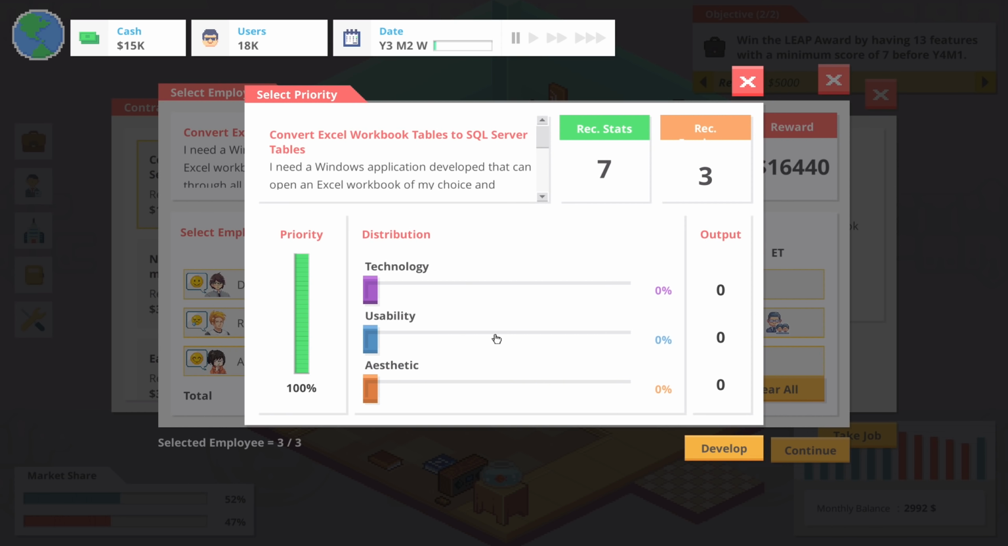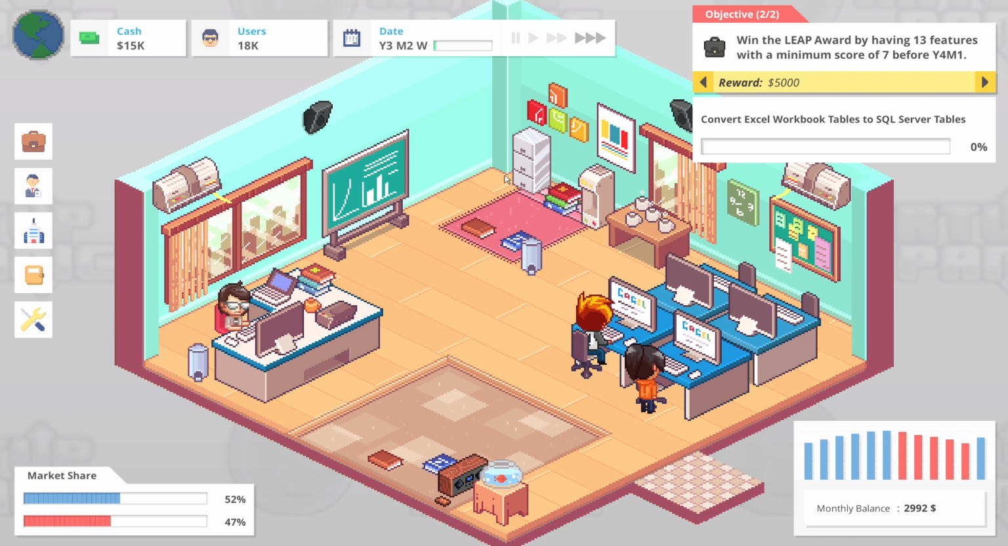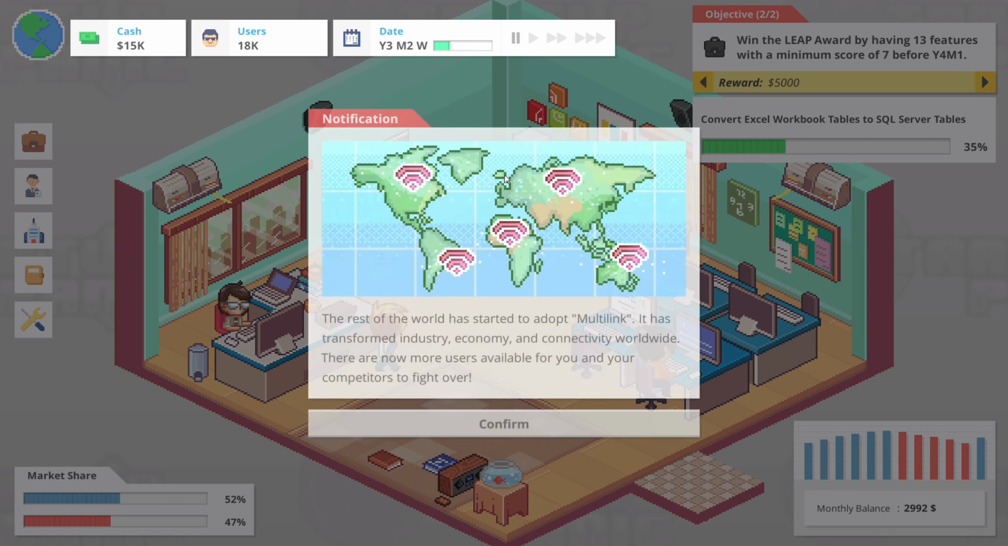And we'll continue. And I feel like usability of 4 is probably worthwhile, and then aesthetics of 3, and we'll just develop it, I guess. We'll see how that goes. It's going to take 18 days. Hopefully the score is high enough to get me $16,000. That'll put us back up over $30,000 total cash.